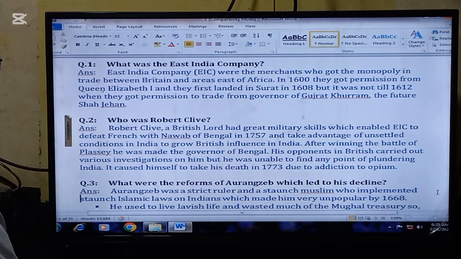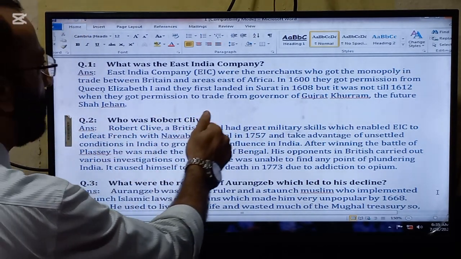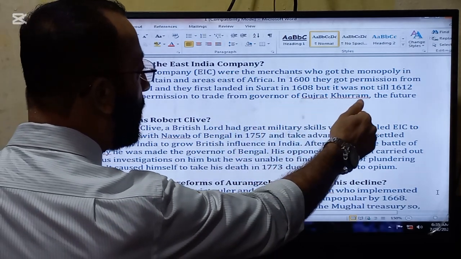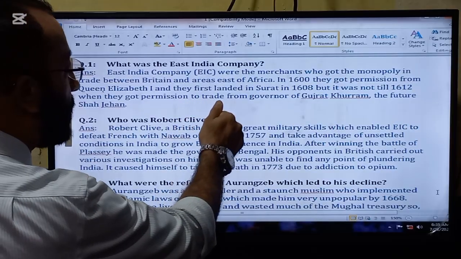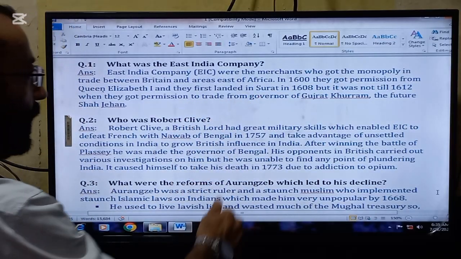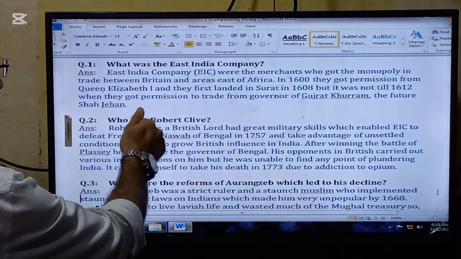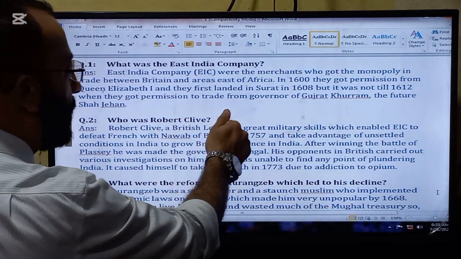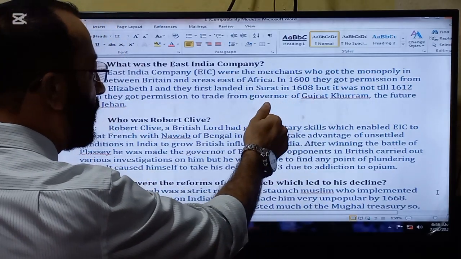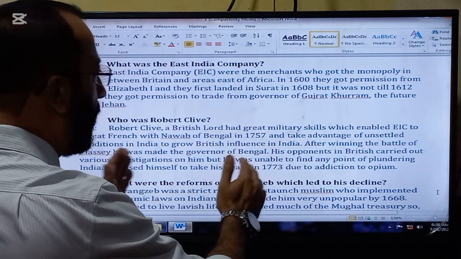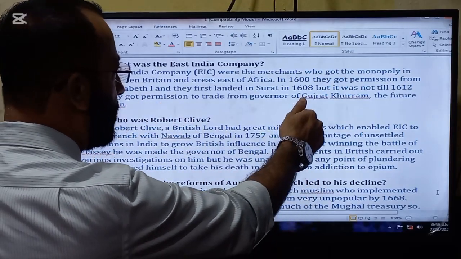The first question is, what was the East India Company? The East India Company were the merchants who got the monopoly in trade between Britain and areas east of the Cape of Good Hope. In 1600, they got permission from Queen Elizabeth I and they first landed in Surat in 1608. Surat is an area in the subcontinent. So they came to the subcontinent in 1608.